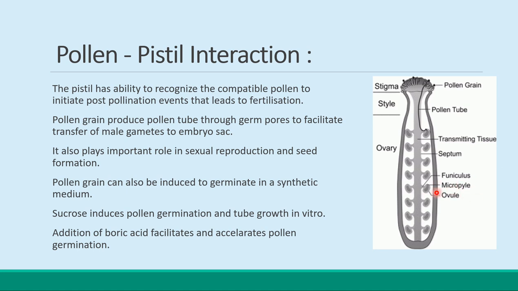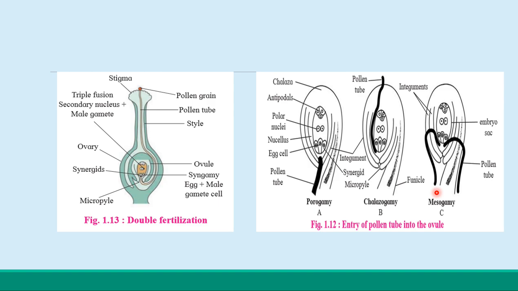In some cases, it is found to enter through the chalaza. So if the pollen tube enters through the chalaza, that is known as chalazogamy. Mention here, this is your pollen tube. If it does not come through the micropylar region, it is called porogamy. If it enters with the help of the chalaza, that is called chalazogamy, and the third one is the mesogamy.